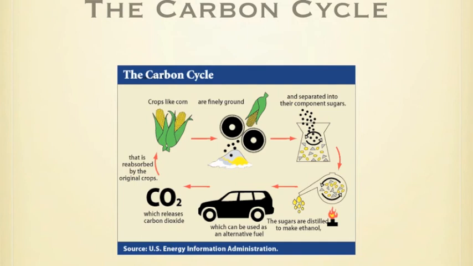For the ethanol to be usable as a fuel, the majority of the water must be removed. Most of the water is removed by distillation. Distillation is the method of separating mixtures based on the differences in volatility of components in a boiling liquid mixture. After the ethanol is created, it is put into a fuel. About 10% of the fuel is ethanol. When a car is running, it releases carbon dioxide, CO2. The CO2 is released, then it gets reabsorbed by the crops that will soon be producing more ethanol.